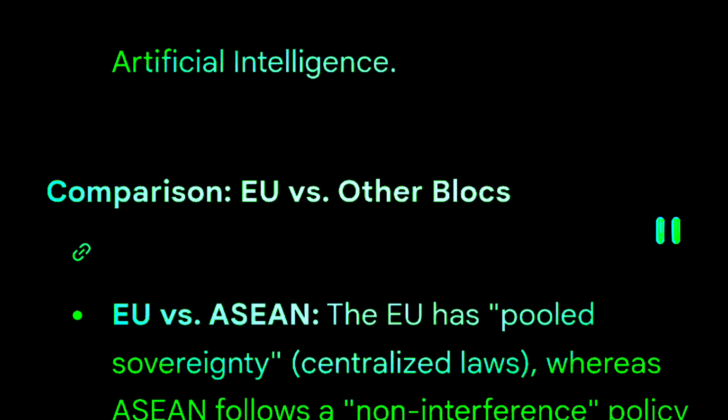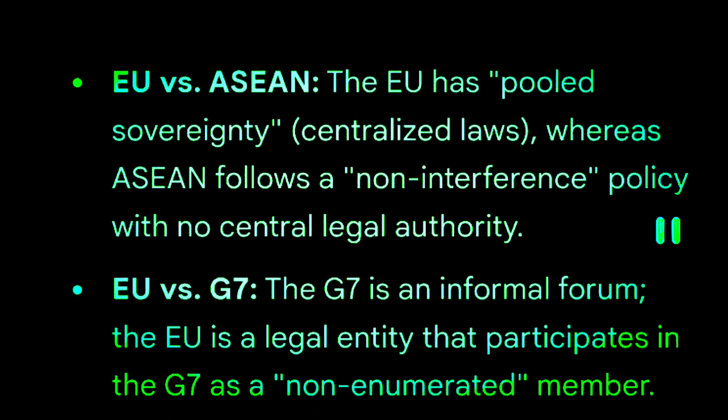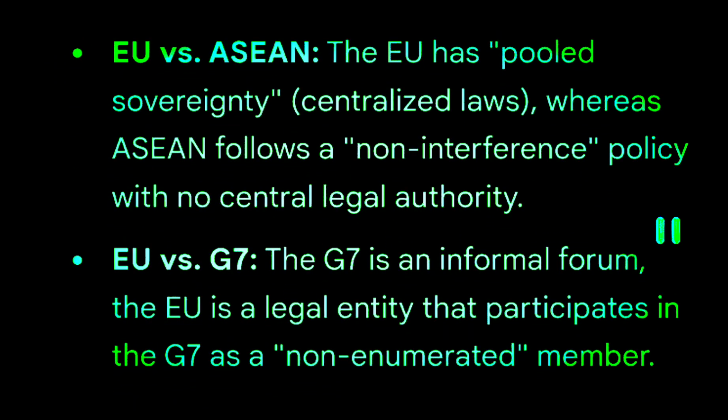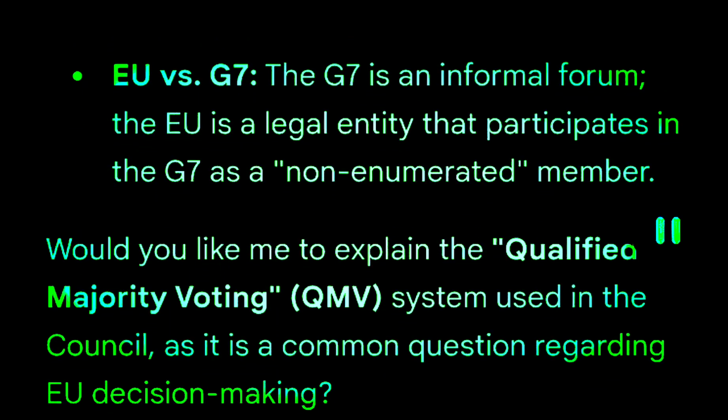Comparison: EU versus other blocs. EU versus ASEAN. The EU has pooled sovereignty, centralized laws, whereas ASEAN follows a non-interference policy with no central legal authority. EU versus G7. The G7 is an informal forum. The EU is a legal entity that participates in the G7 as a non-enumerated member.